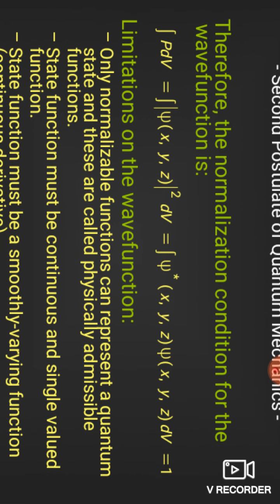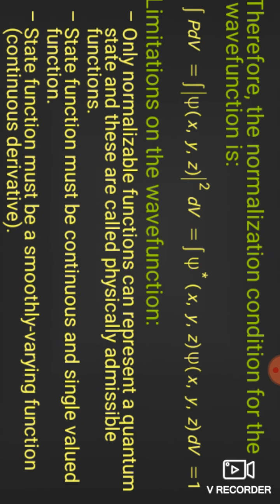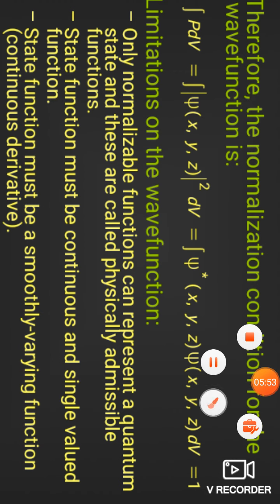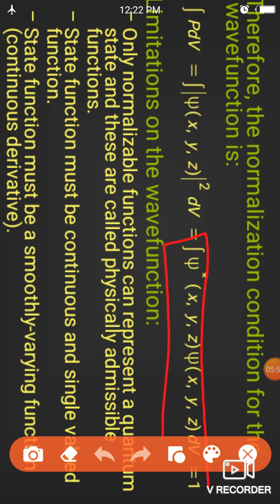Psi star is the complex conjugate of the wave function psi, and by multiplying the two functions we have a finite integral. After that integral we will have the probability density of a system. This is called probability density.